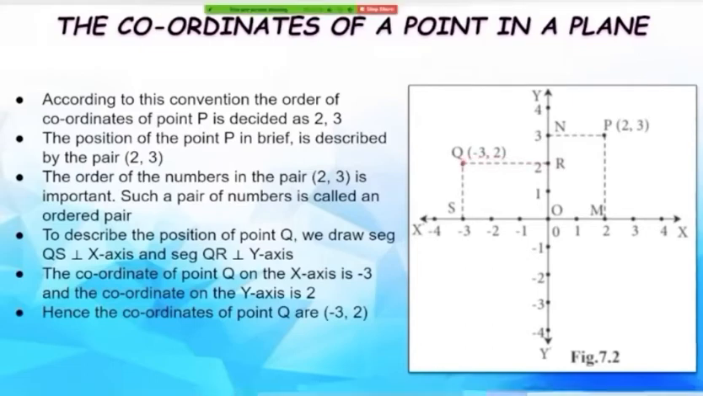So since segment QS intersects or touches the x-axis at point -3, its coordinate on the x-axis is -3 and similarly its coordinate on the y-axis is 2. Hence the coordinates of point Q are -3, 2. That is, the x-coordinate is -3 and the y-coordinate is 2. So that's how we locate the position of point Q.